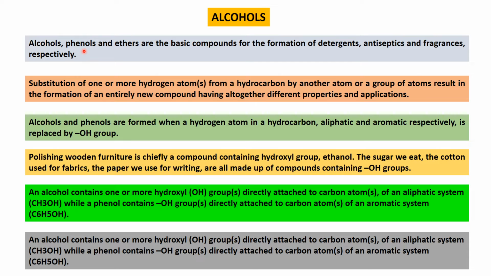Alcohols are nothing but the replacement of a hydrogen atom from a hydrocarbon by another group of atoms, resulting in the formation of a new compound called alcohol. It's very simple. An attachment of an OH group to a hydrocarbon group is called alcohol. And alcohols are of two types, so we can see the alcohols and phenols one by one.